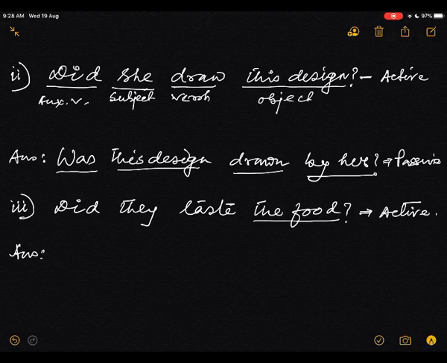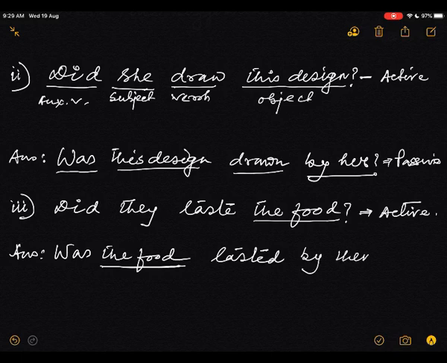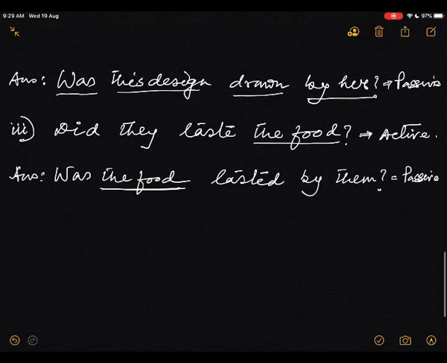The object will come first, the food, and did will be was. Here it will be was. Why? Because this food is the third person singular number, was the food. Now the past participle of the main verb, tasted: was the food tasted by them? Question mark. And this is the passive voice. Okay, students? Oh, fantastic.